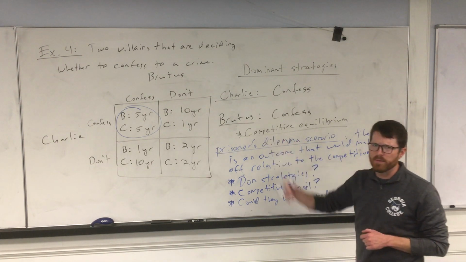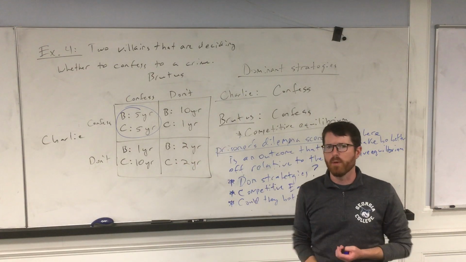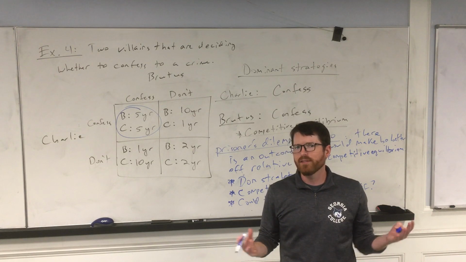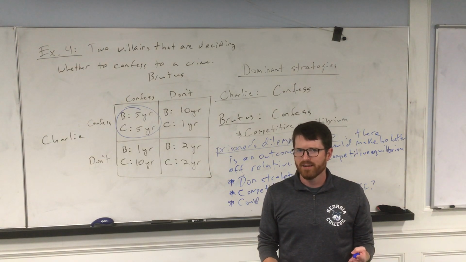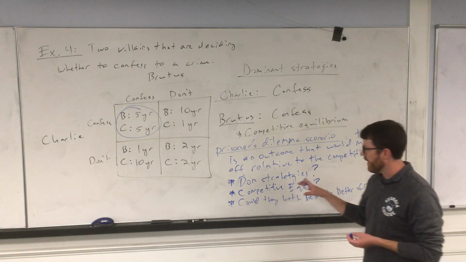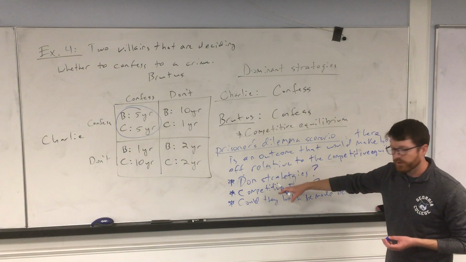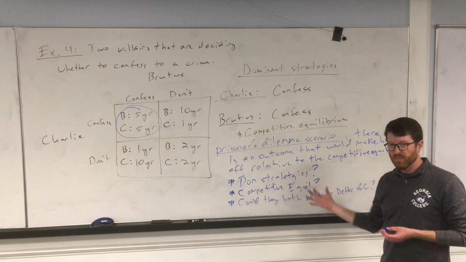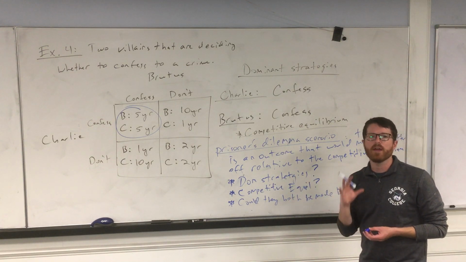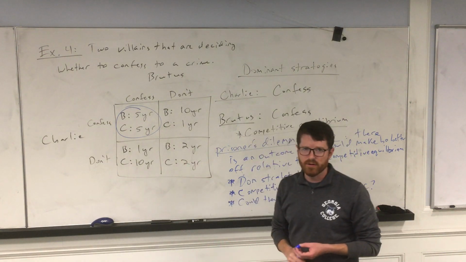They both have to be made better off. If just one of them could be better off, that doesn't matter, right? If just Brutus can do better, that doesn't really matter because Charlie needs an incentive to change too. Okay? So then ask yourself, could they both be made better off? And if the answer is yes, if there is a dominant strategy for both, if there's a competitive equilibrium, but then you can still make both better off, then you have a prisoner's dilemma scenario. And in this case, we indeed do.